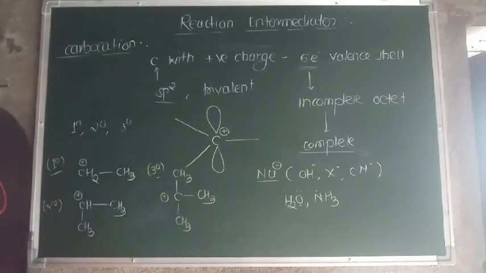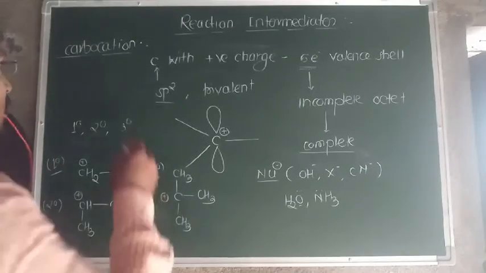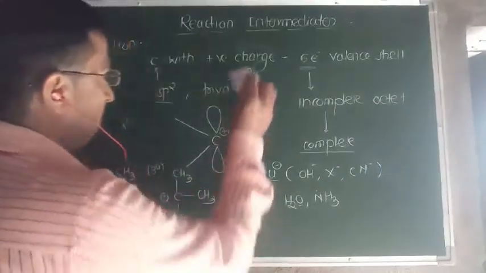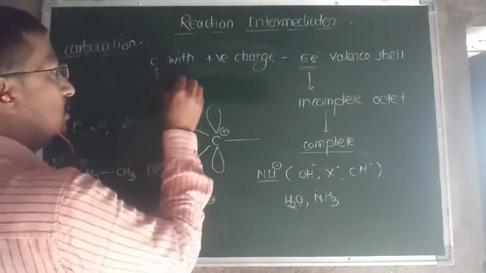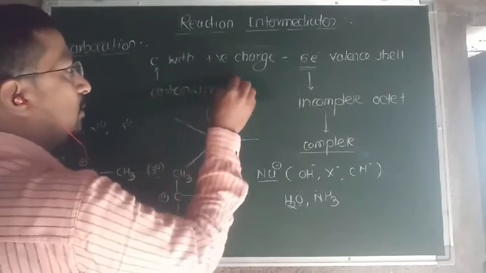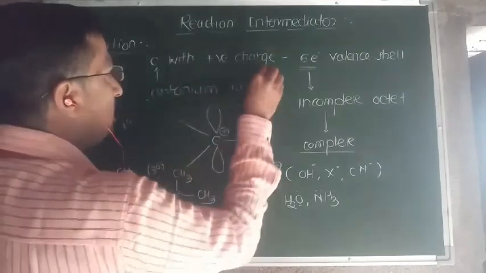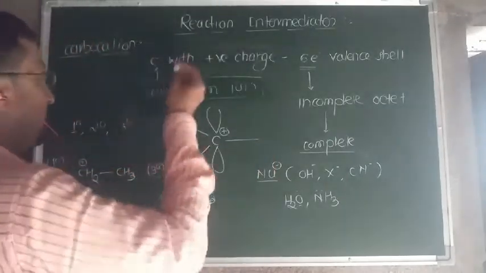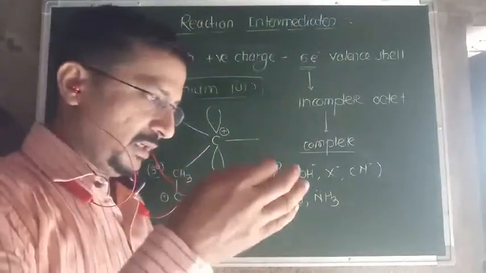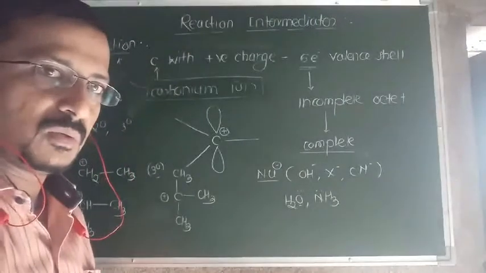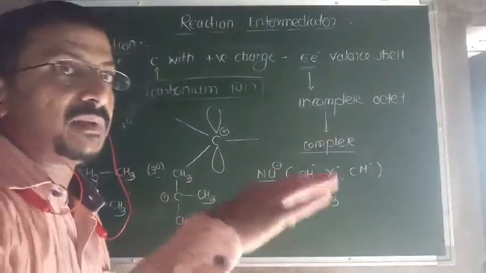Initially these carbocations were called carbonium ions. But carbonium ion is now replaced and termed carbocation, because there is a confusion. Neutral molecules with higher covalency are termed onium ions.